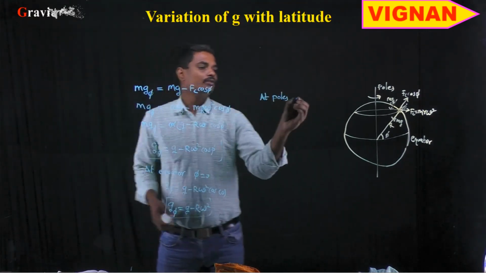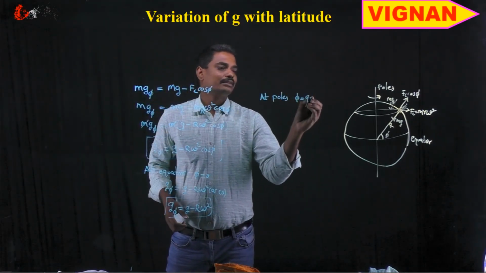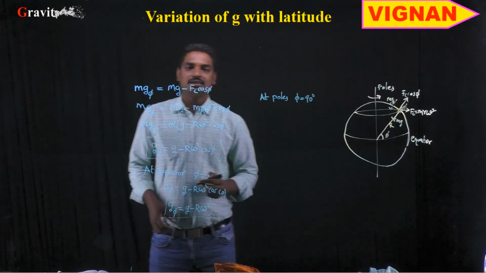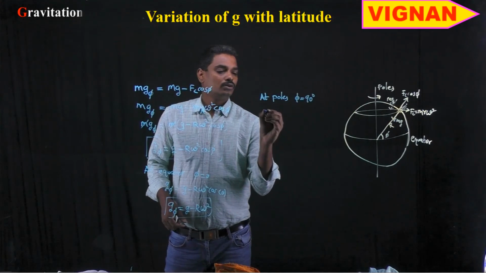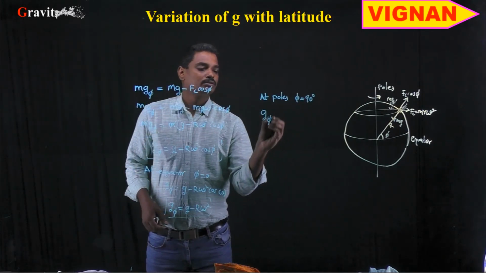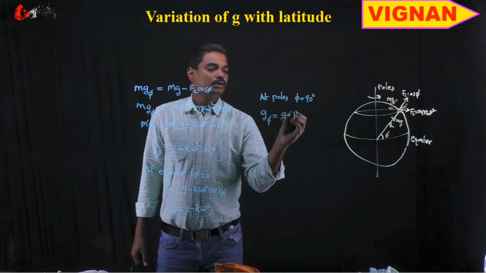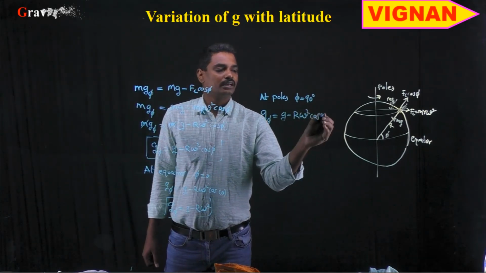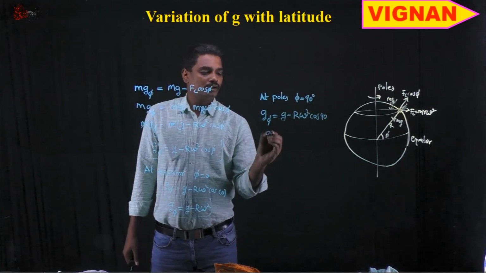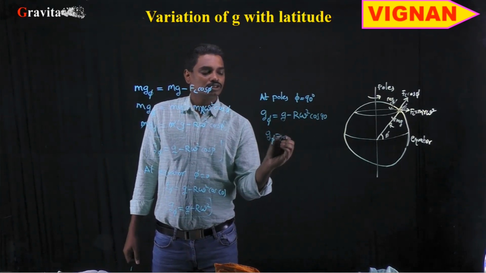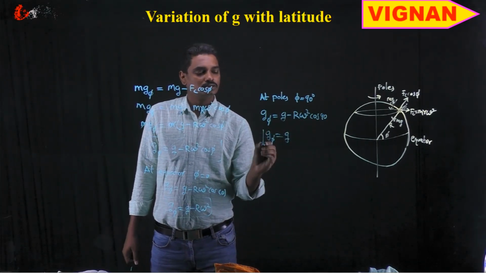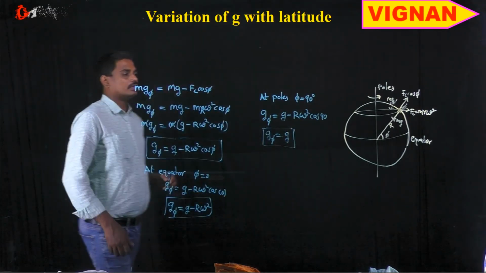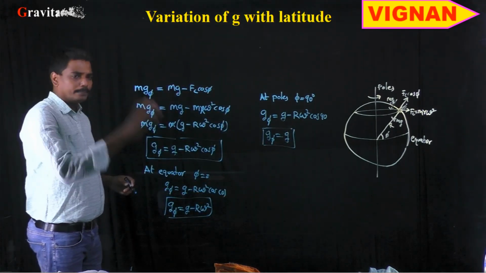Now at the poles, this phi value will be 90 degrees. As it is at the pole, this phi value increases, it will be 90 degrees. So the expression g phi is equal to g minus R omega square cos phi. Phi is 90 degrees, cos 90. The value of cos 90 is 0. So g phi will be equal to g. Therefore, at the poles, the value of acceleration due to gravity will be maximum.